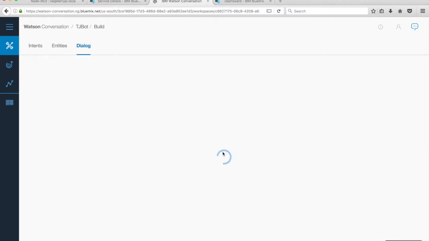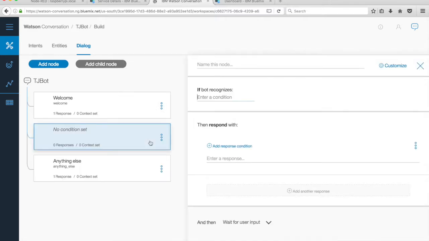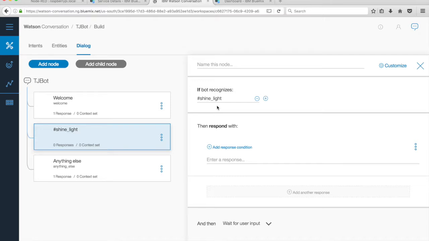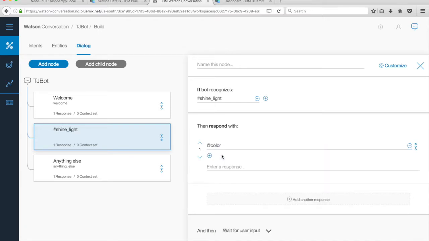Click Create. In the node labeled Welcome, click on the menu and select Add Node below. To match the intent shine_light, enter a condition, #shine_light. Click on Add Response Condition. To match the color entity, enter a condition @color. Enter the response, OK, I've turned the light $color.